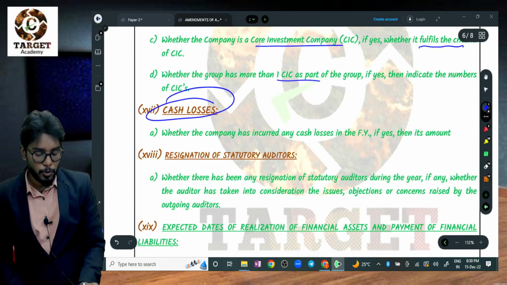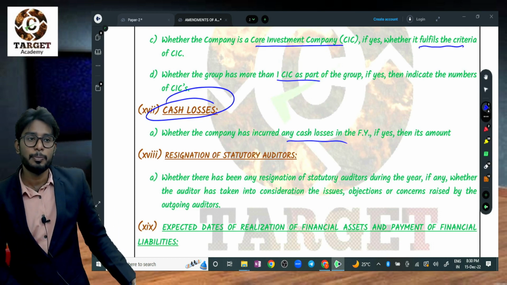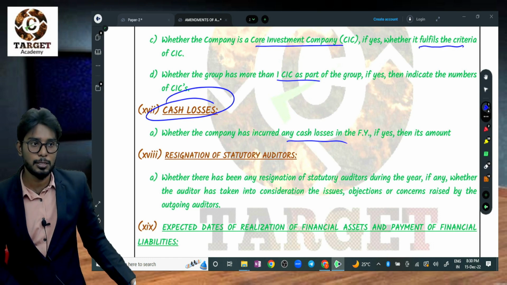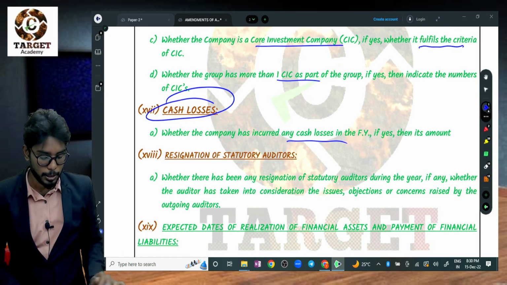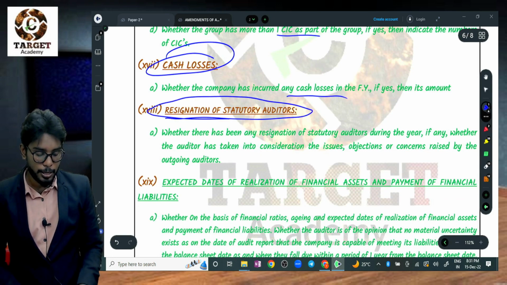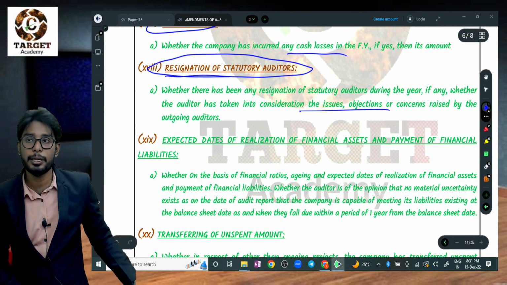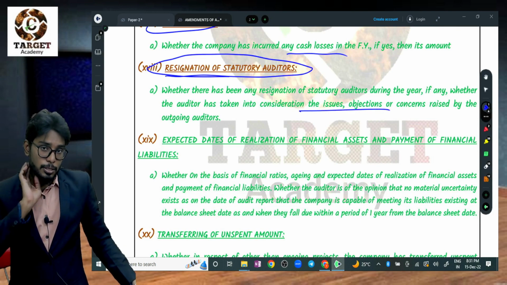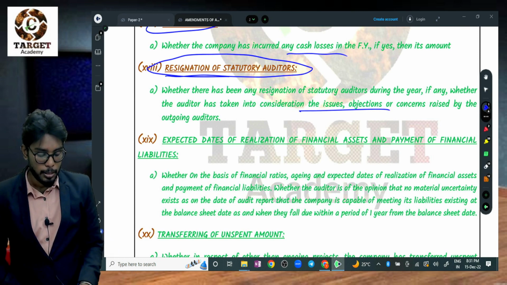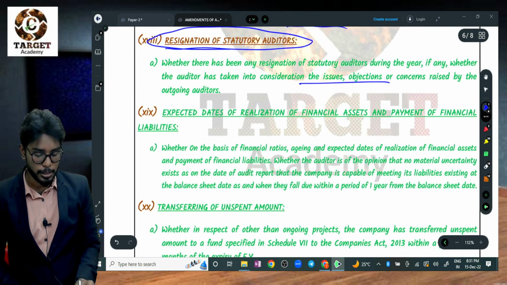Cash losses. If you are an auditor to the company and the company has cash losses, what is a cash loss? Not a P&L account loss. You need to adjust non-cash items and find out the cash loss. If there is a cash loss, then report that. Then resignation of statutory auditor. We have already discussed the amendment. If the statutory auditor has resigned, the auditor reporting under this CARO has to mention that issue, the objections, the outgoing auditor's details and everything, including the reason.